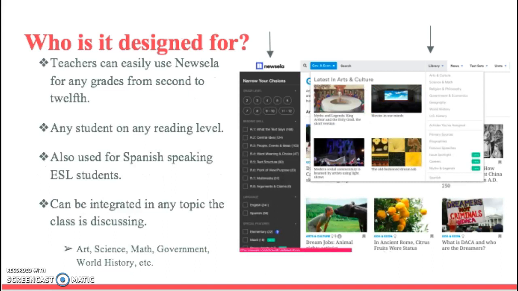So who is it designed for? Teachers can easily use Newsela for any grade from 2nd grade to 12th grade, and it can be any student for any reading level. So even though a student is in your 2nd grade classroom, they might be reading on a 5th grade level, so they can still use the 5th grade level even though they're in the 2nd grade classroom. It can also be used for Spanish-speaking ESL students, and it can be integrated into any topic that the class is discussing. They have different categories that you can choose from, such as the ones I have listed below: art, science, math, world history, pretty much anything you can think about. On the picture to your right, there's a list of stuff that you can choose from.